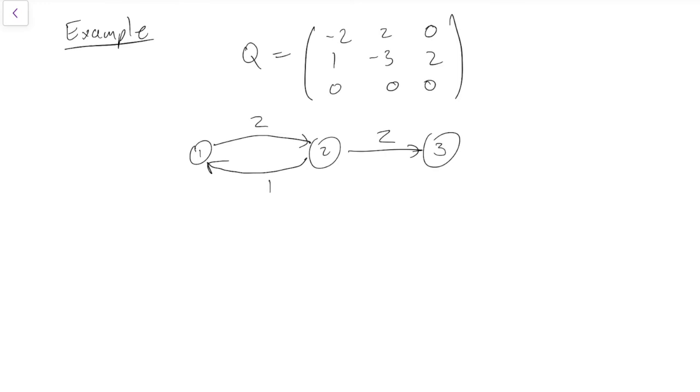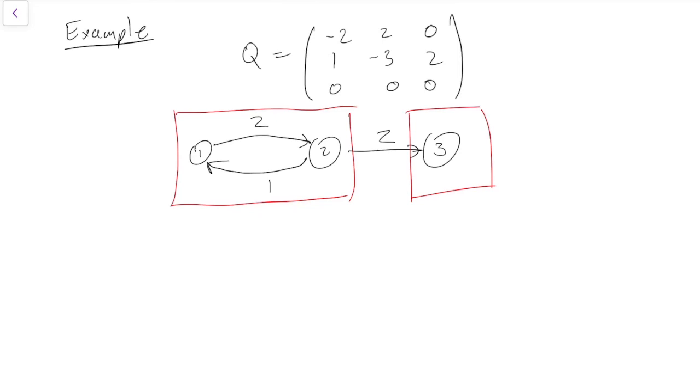I think it's straight away obvious what the communicating classes are. 1 and 2 clearly communicate with each other, so that's one class. And 3 doesn't communicate with anything else, so 3 is another class. So we've got 2 communicating classes here. Let us note that this one is non-closed, because we can take the edge out to 3.